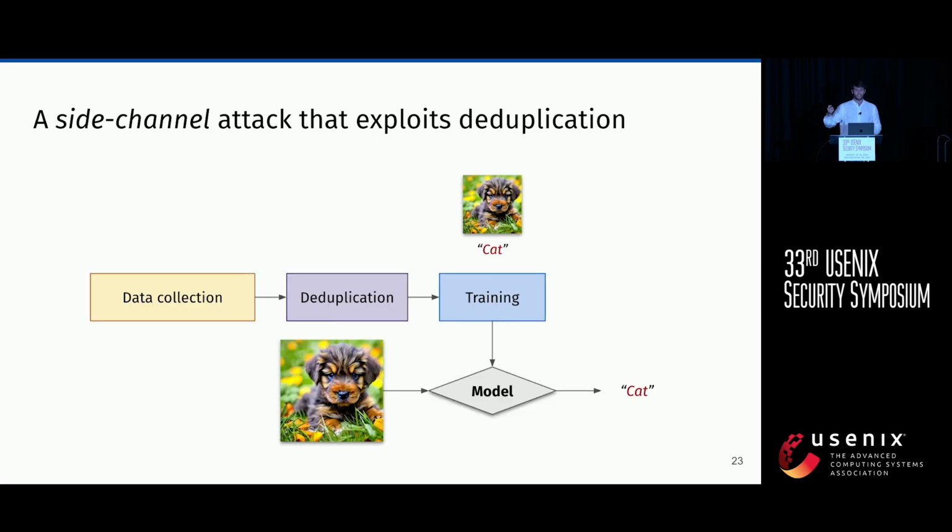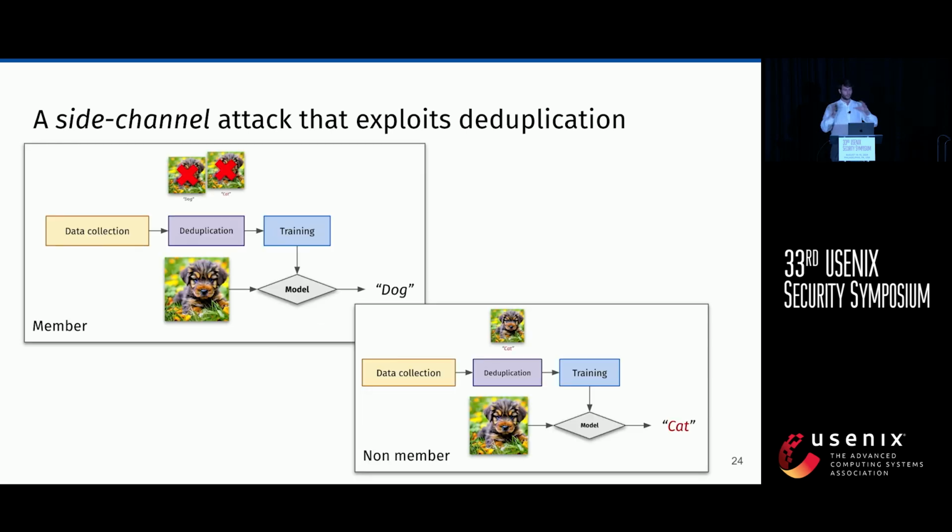And so at inference time, it's going to classify it as a cat, very likely, or at least give an abnormal confidence that this image is a cat compared to the previous case. And so, as you may have understood now, what we do to distinguish between members and non-members is look at what the model outputs after adding our poison. Because if the model outputs that the image is a dog in this example, or at least has reasonable confidence that the image is a dog, then it means that the sample was originally in the data collection and was duplicated together with other samples.